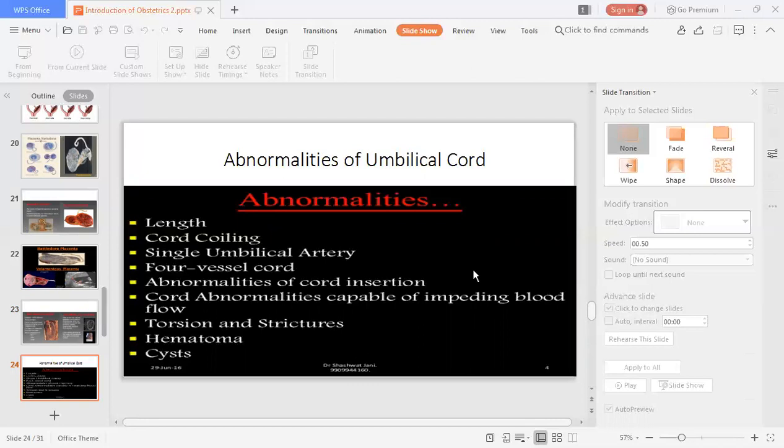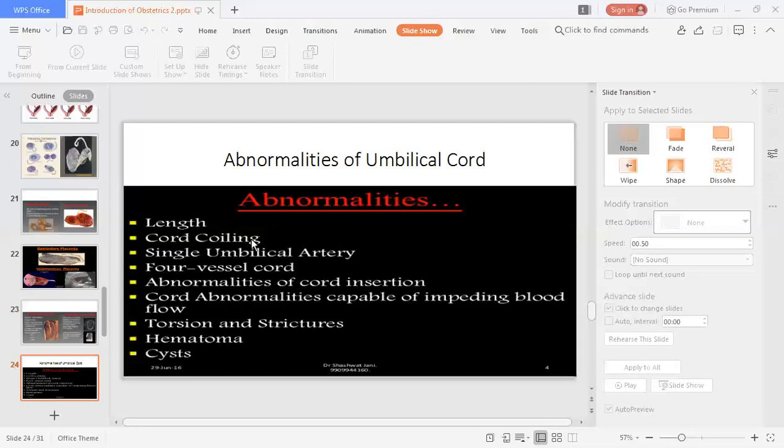And if the length is short, again it leads to problems. What are the problems? It can lead to abruptio placenta, and proper movement of the fetus does not take place, so proper development of the fetus does not take place. That is the problem arising due to short length. Those are the problems related to length.